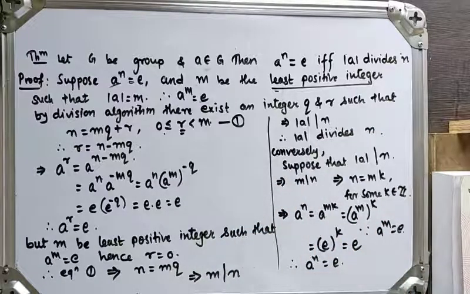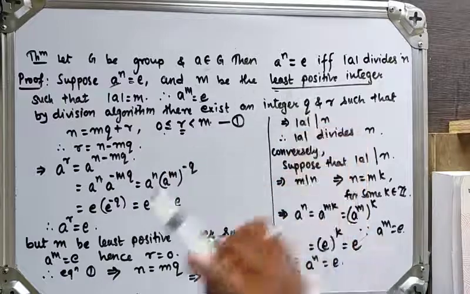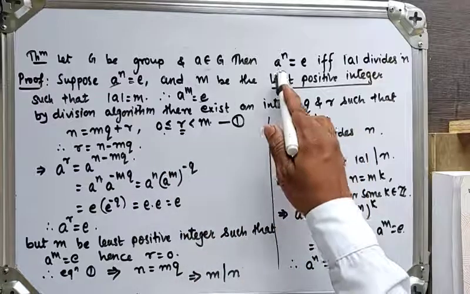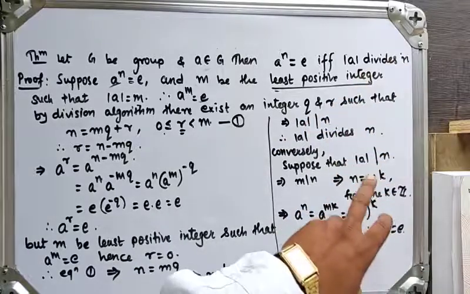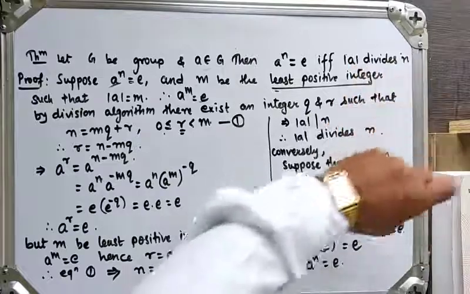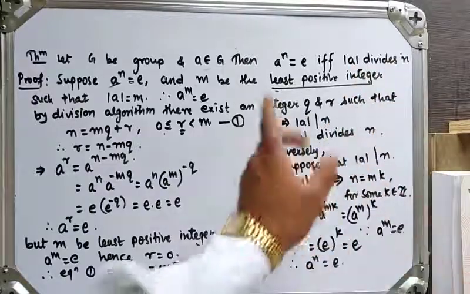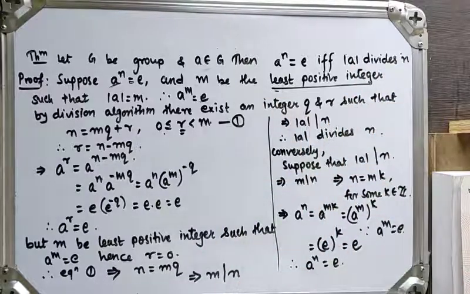In the first part, we have assumed a raised to n is equal to identity, and we have taken the smallest positive integer m such that a raised to m is equal to identity. Means order of a is m, and we have proved order of a divides n. And in the second part, we have taken order of a divides n. In that case, we have proved a raised to n is equal to identity.